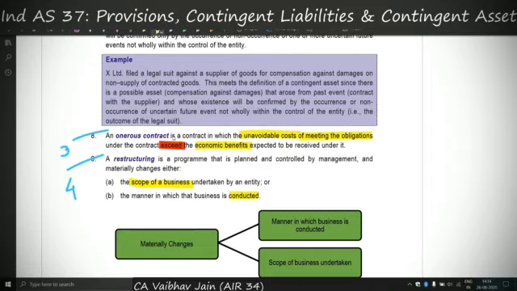So if it is an onerous contract, then Ind AS 37 is applicable, and if it is not an onerous contract but merely an executory contract, in that case Ind AS 37 is not applicable.